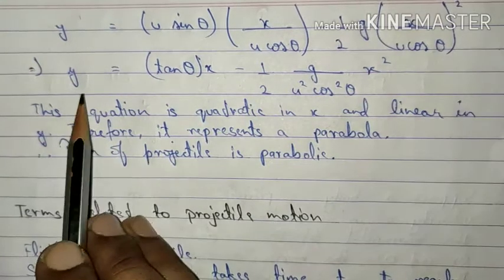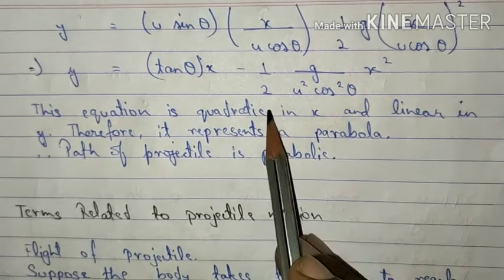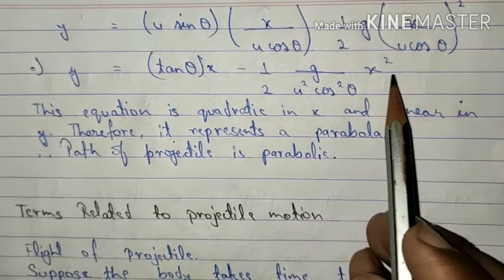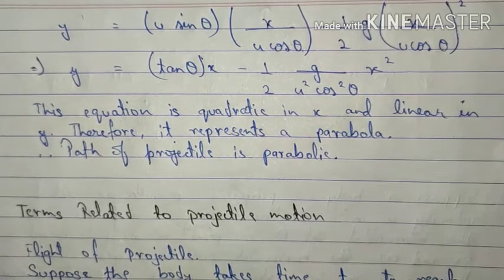Simplifying, we get y is equal to x tan theta minus half g x square upon u square cos square theta.